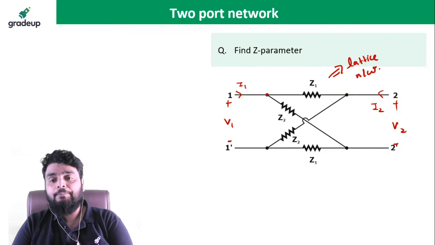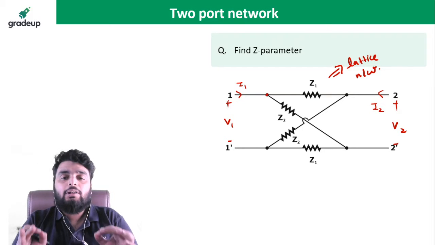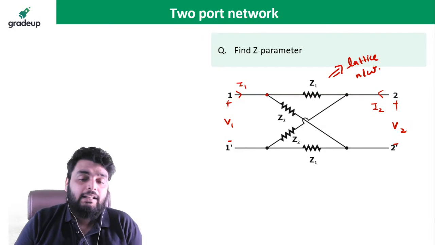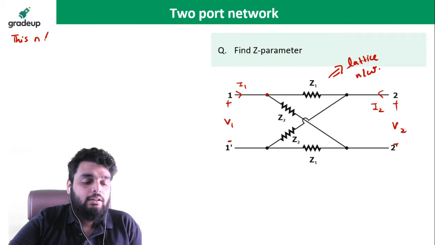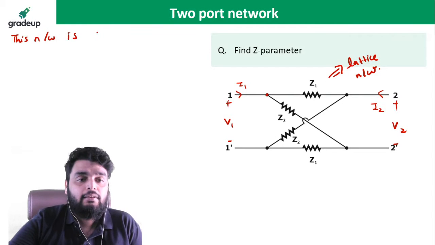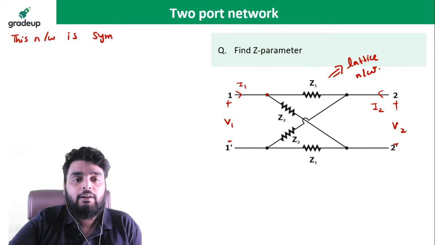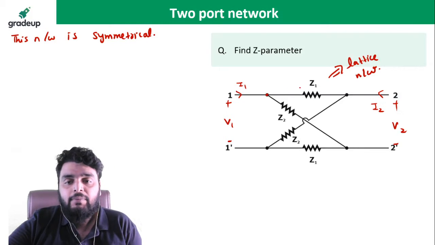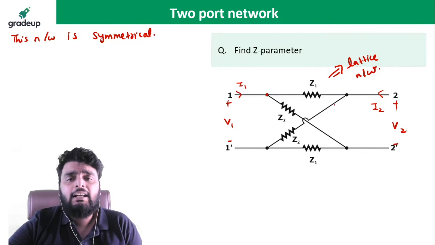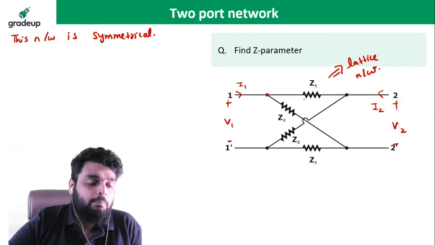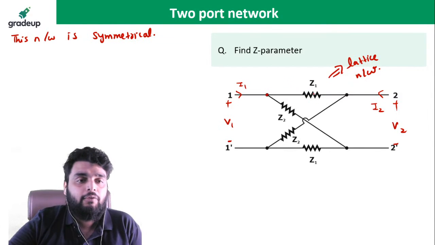Everyone should reply. Is it a symmetrical and reciprocal network or not? The answer is yes. This network is a symmetrical network. Why? Because you can see, if I draw one particular line, horizontal or vertical, you will get a mirror image on both sides of the line.